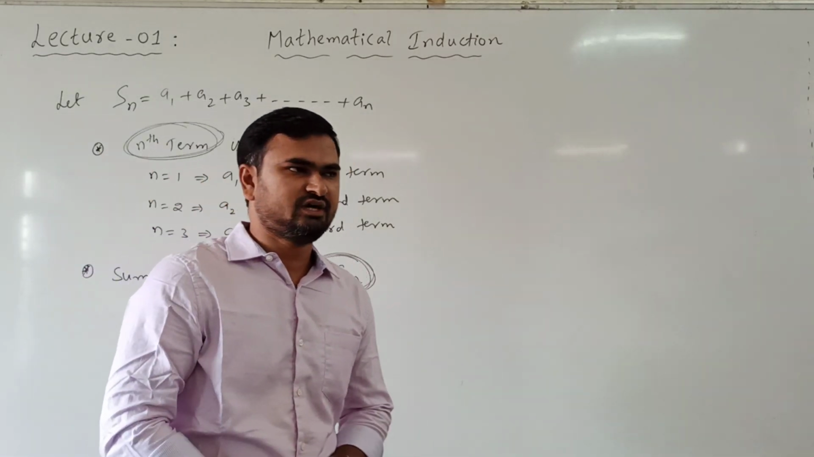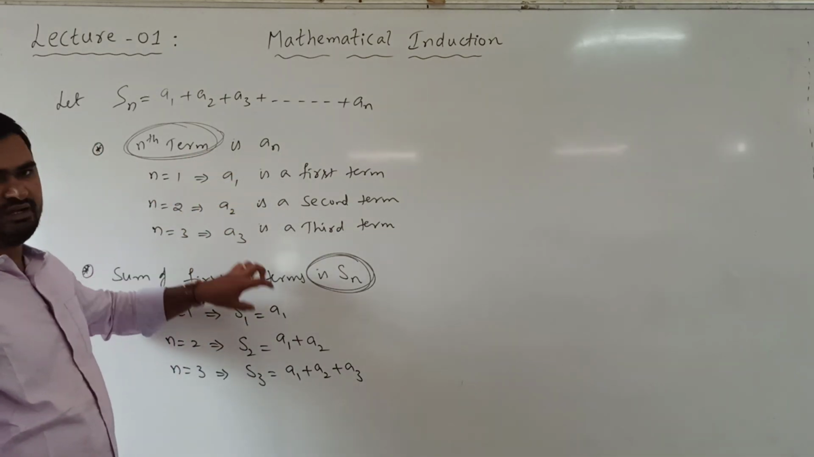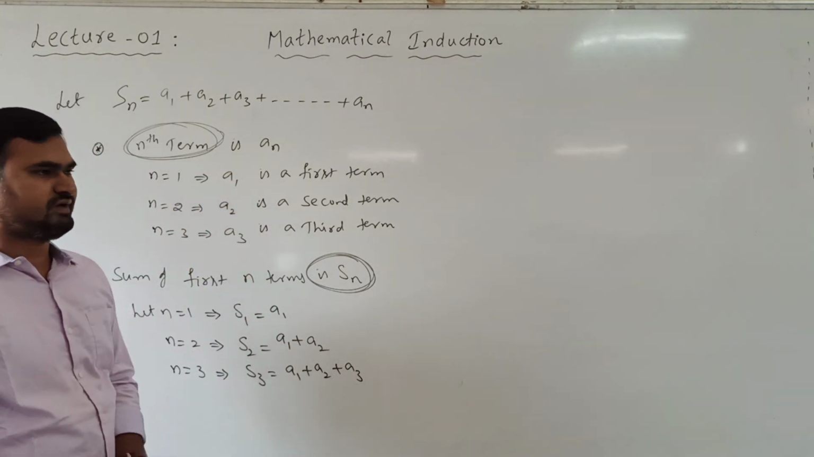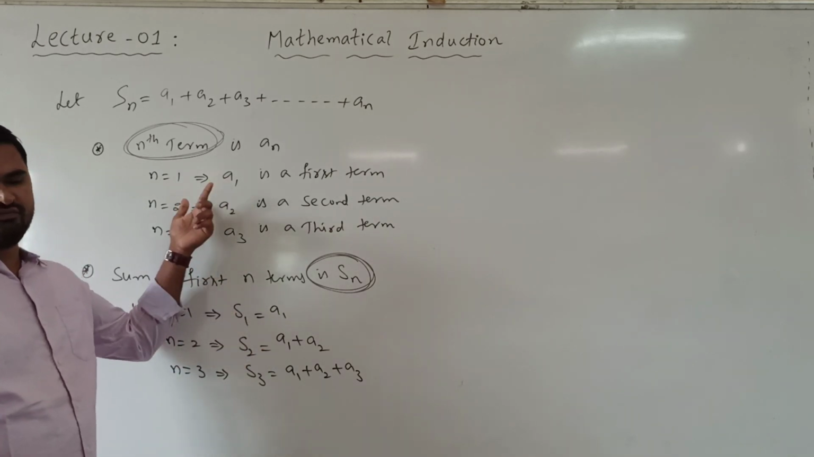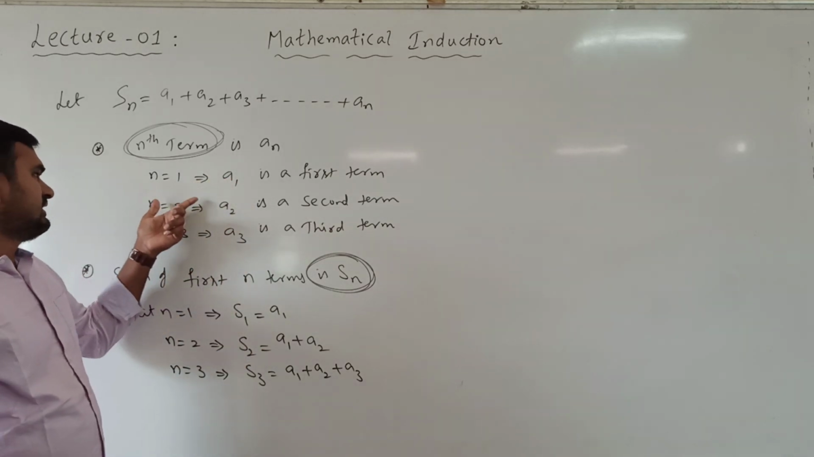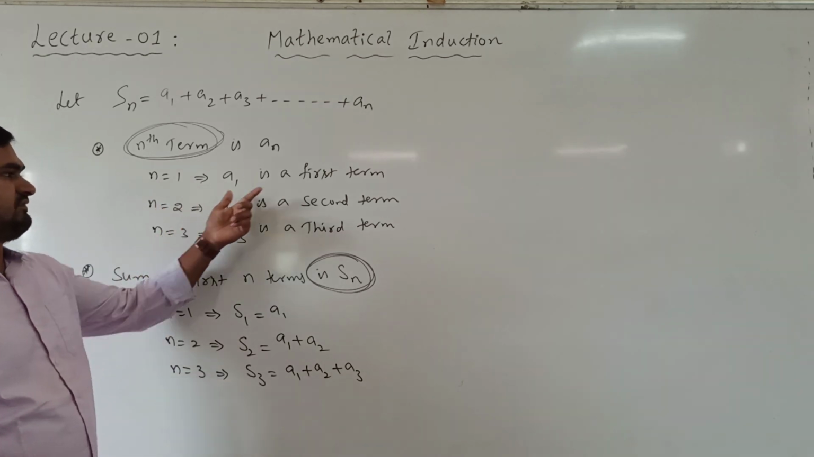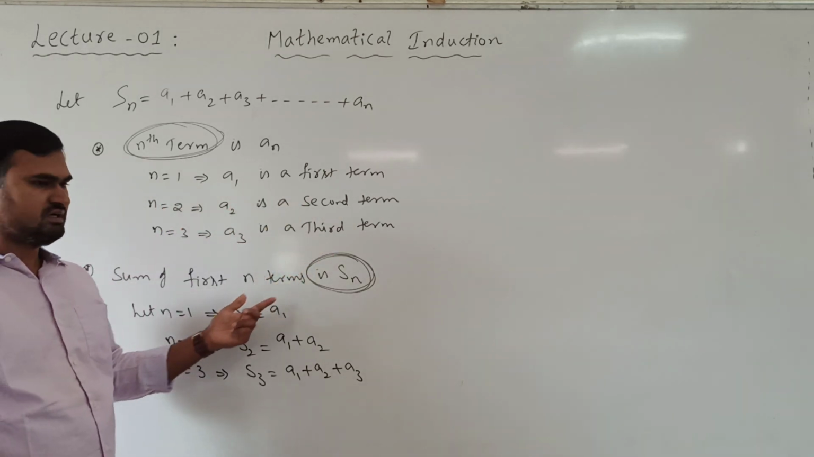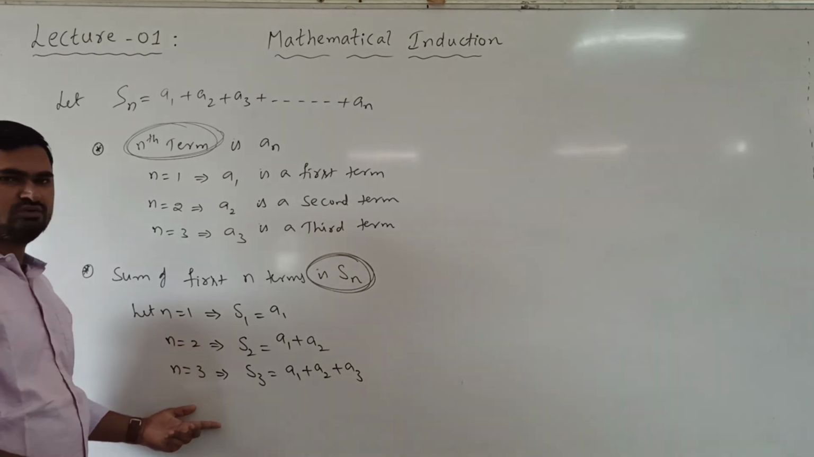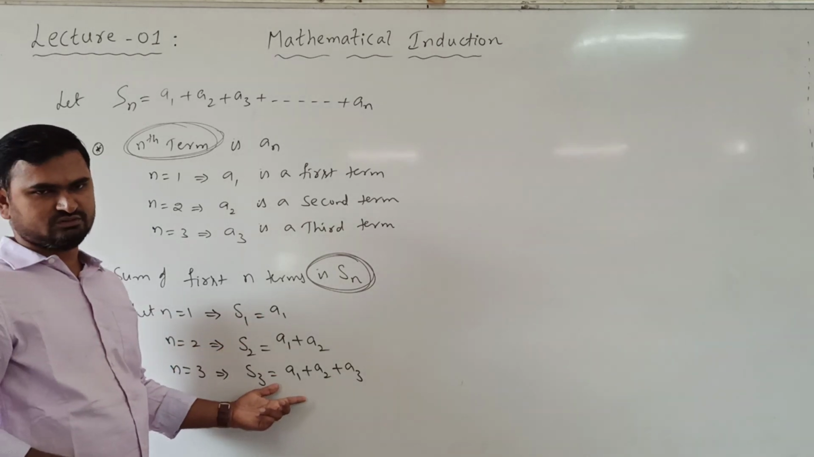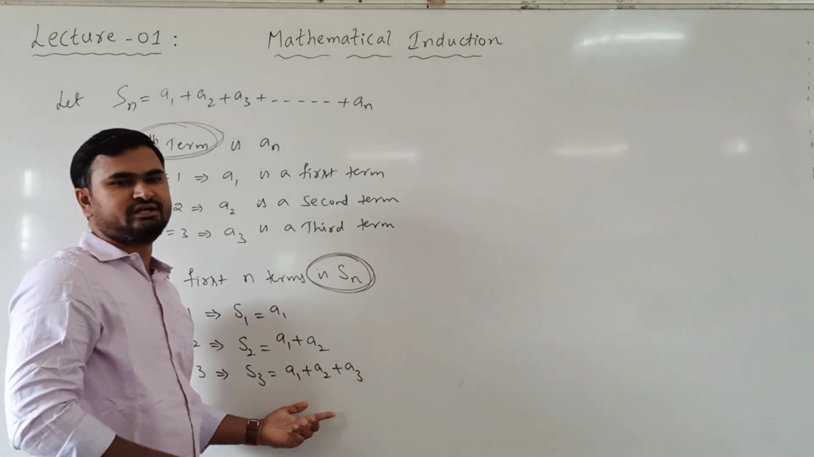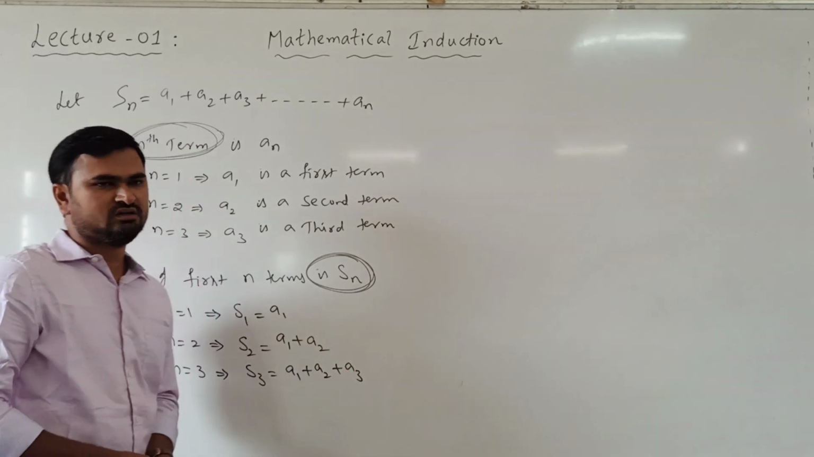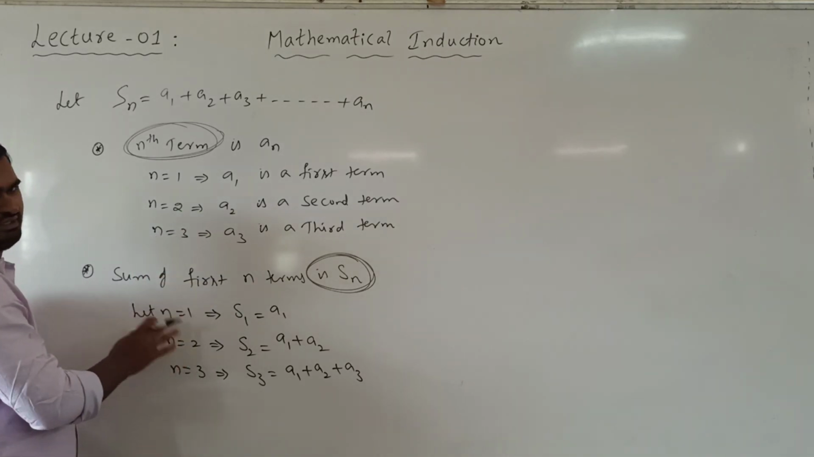We can find this by taking some values for n, and when we are verifying, this notation is very important. When substituting n equal to 1, 2, 3 like this, we are getting the terms, but here, substituting n equal to 1, 2, 3, we are getting the sum of the terms. Sum of the first term, sum of the first two terms, sum of the first three terms, and so on. So this notation will be important.